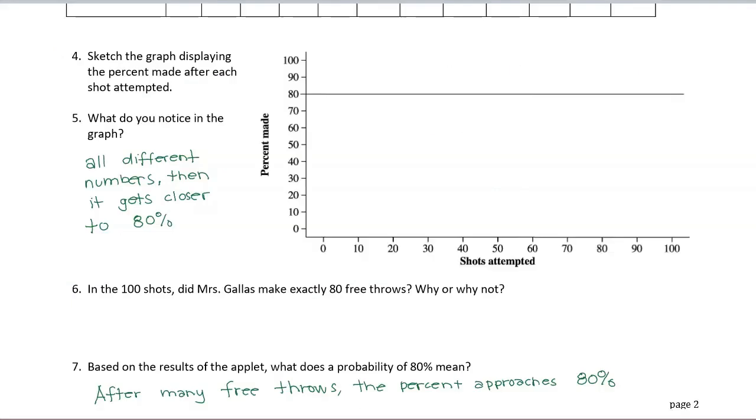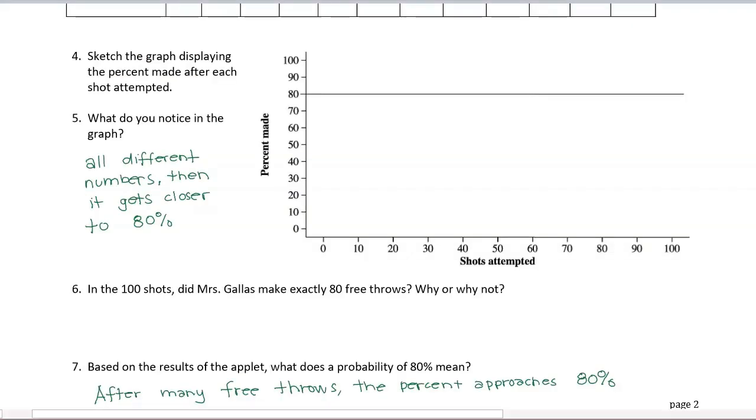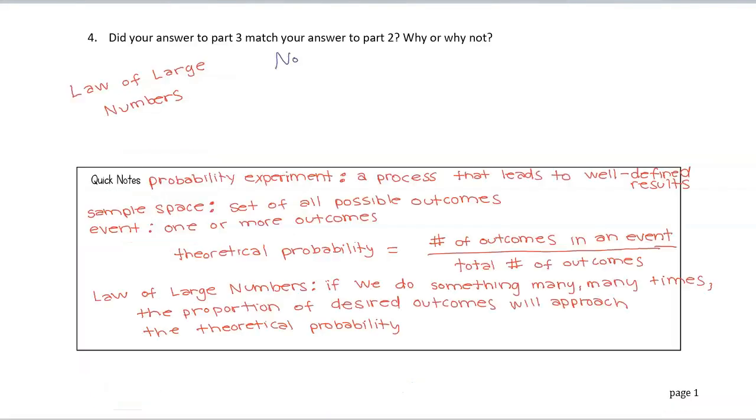Going back to question 5, it says, what do we notice about the graph? Well, we noticed that the numbers were all different. We could see that there's a different percentage for each and every shot. But as we do more, we're getting closer to that 80%. Well, this is the law of large numbers. And we learned that in the last section, where it says if we do something many, many times, the proportion of desired outcomes will approach the theoretical probability. And that's what's happening here.